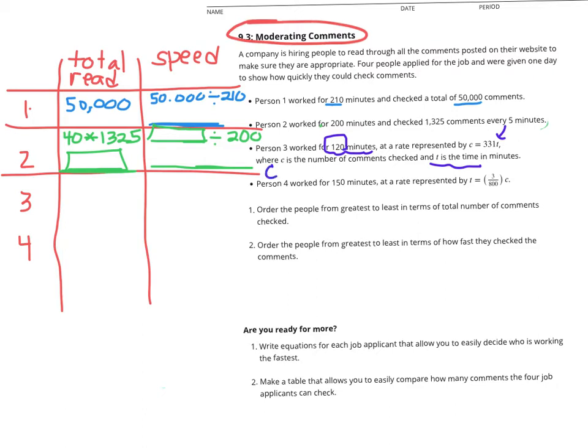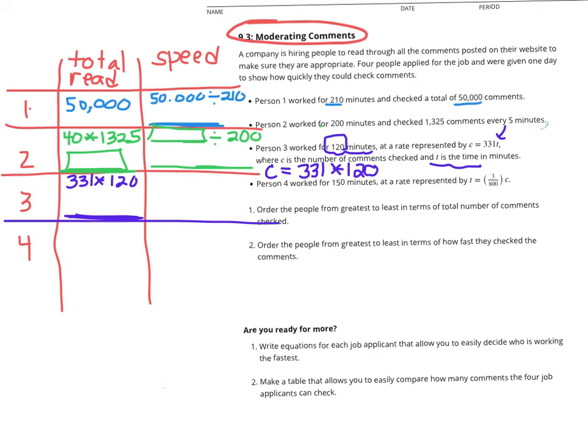So C, the number of comments, will equal 331 times 120. That will be our total number of comments. And we're going to put that right here. So whatever that is, 331 times 120. Do that out for me with your calc. Put that number there.